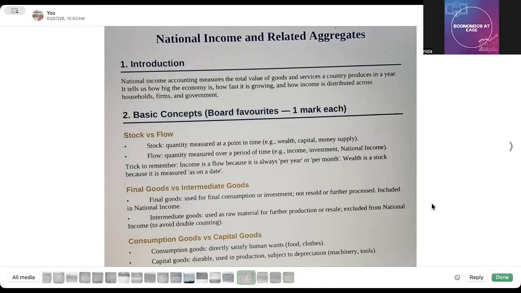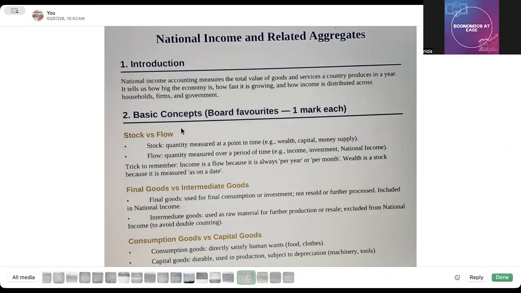Now, in introduction, it states here, what do you mean by the term national income? So here you can answer like this. National income accounting measures the total value of goods and services a country produces in a year. It tells us how big the economy is, how fast it is growing, and how income is distributed across household, firms, and government. Okay. So national income, in short, we can say it is a sum of factor incomes earned by the normal residents of a country during an accounting year.